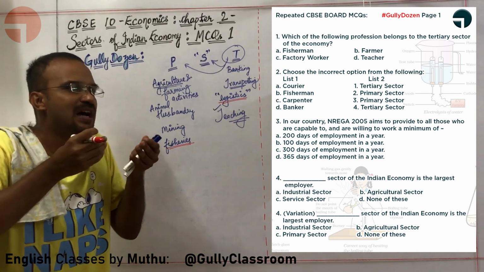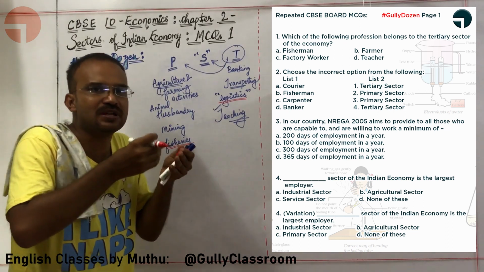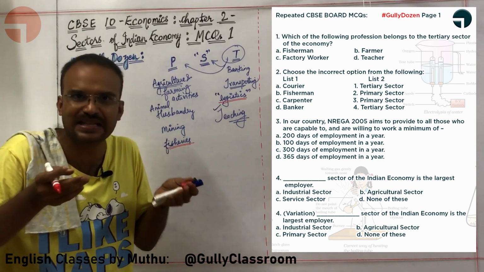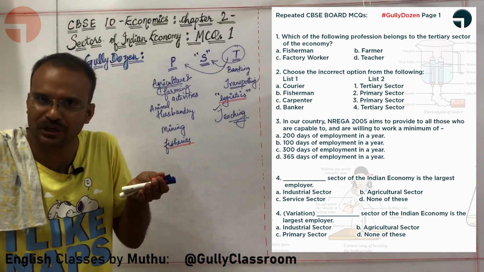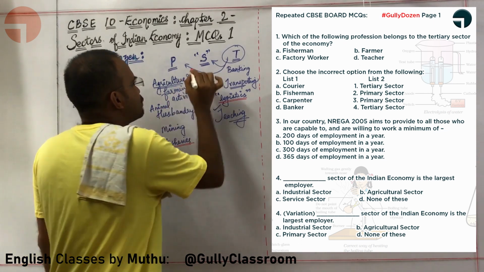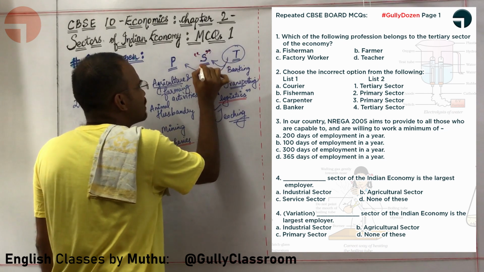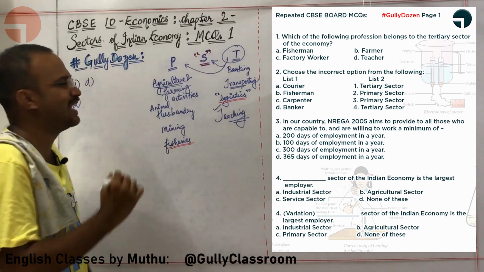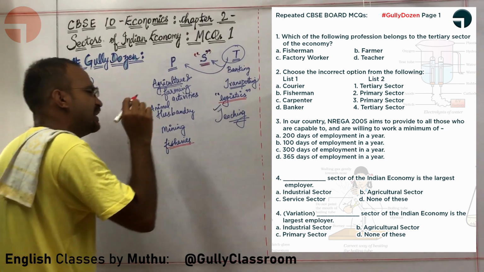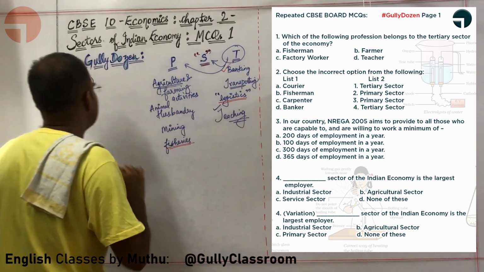There will be some 6 to 7 carpenters who band together. They produce and manufacture a lot of good furniture, sofa, chairs, etc. They put a separate showroom. So carpenter has to come under secondary sector. Okay, sir. So the wrong option right now we see. Let us check the option D. Banking. It comes under tertiary sector.